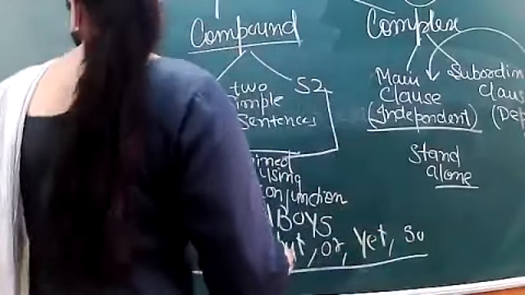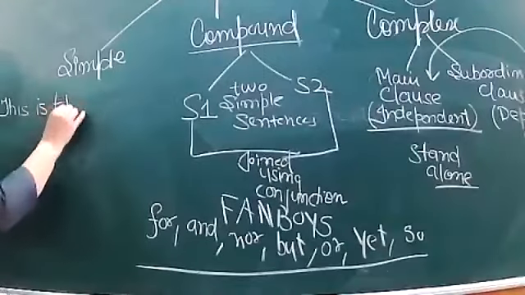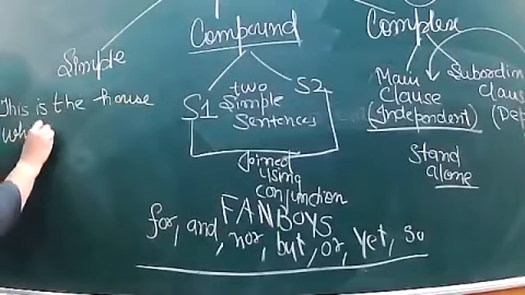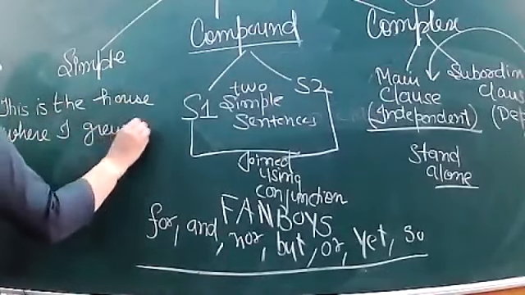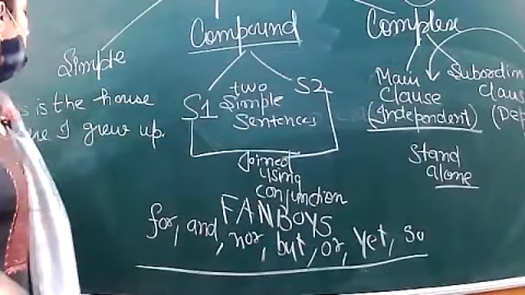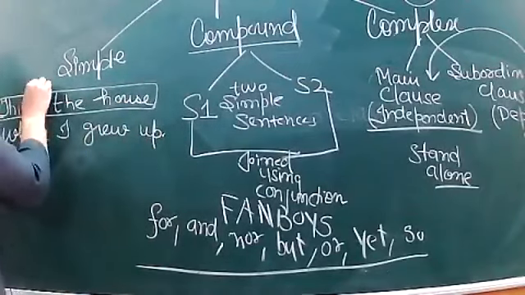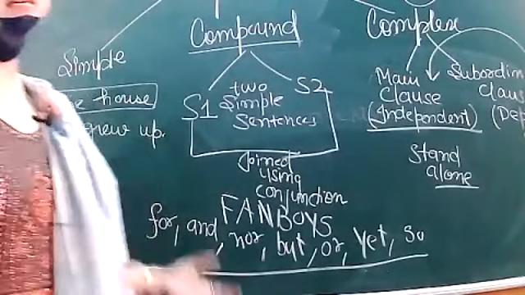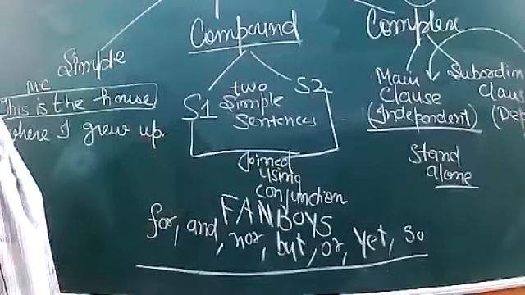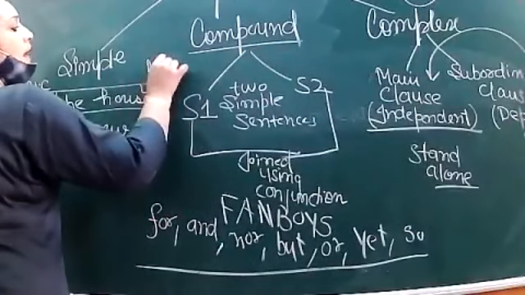For example, this is the house. Listen carefully, explanation. This is the house where I grew up. So this is the house, what is it called? It is known as the main clause. Why so? Because it is conveying proper meaning. It is standing alone. If I speak only this sentence, this is the house, will it convey meaning or not? Yes. So that's why it is known as main clause.